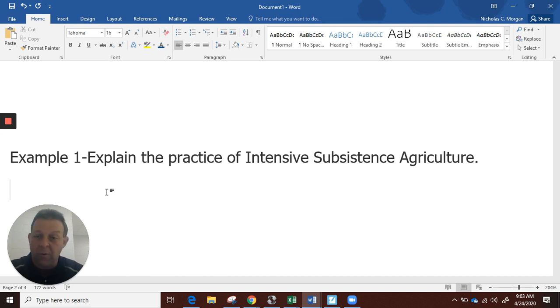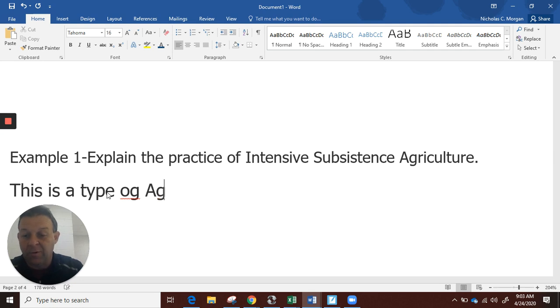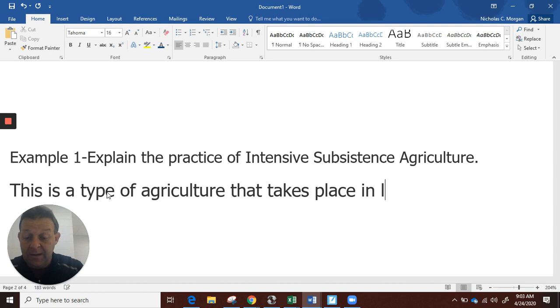The first thing I'm going to do is maybe say that this is a type, and I'm going to abbreviate some words. You don't want to do that. This is a type of agriculture that takes place in LDCs, which all subsistence agriculture does.